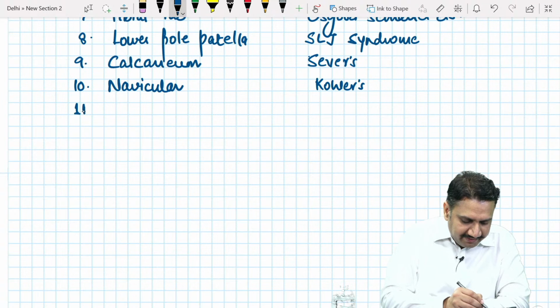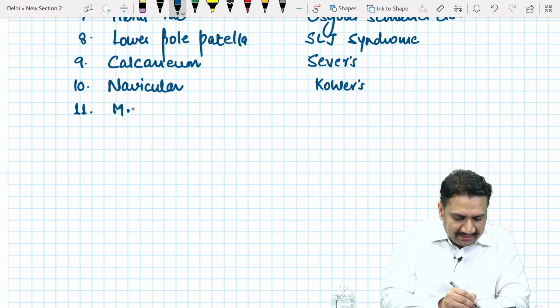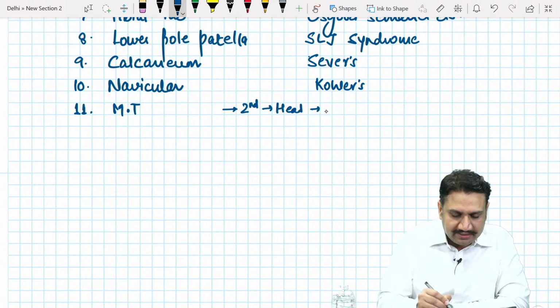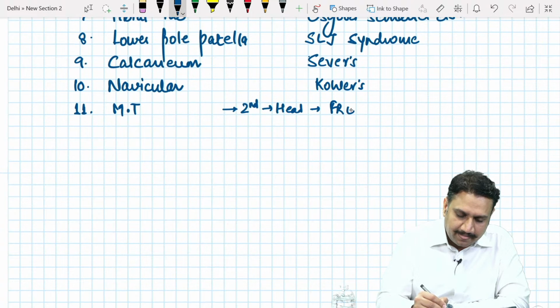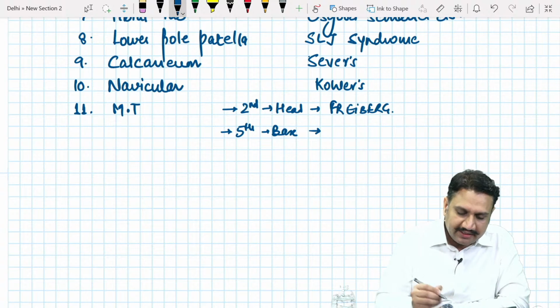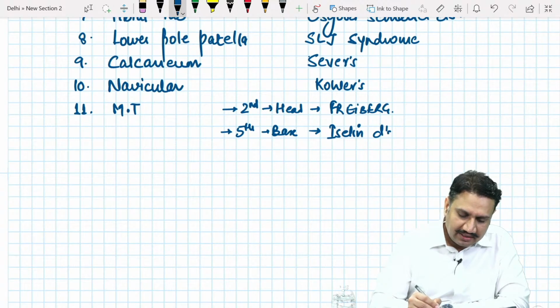Okay, number 11 is around the metatarsals. When it occurs at the head of the second metatarsal, it is known as Freiberg disease. And when it occurs at the base of the fifth metatarsal, it is known as Iselin disease.